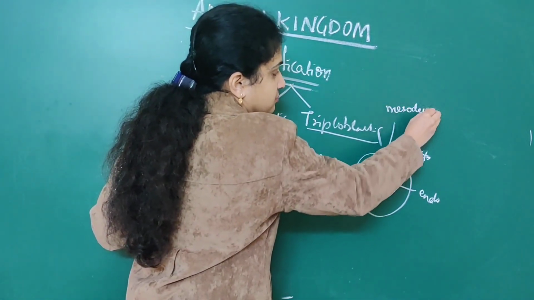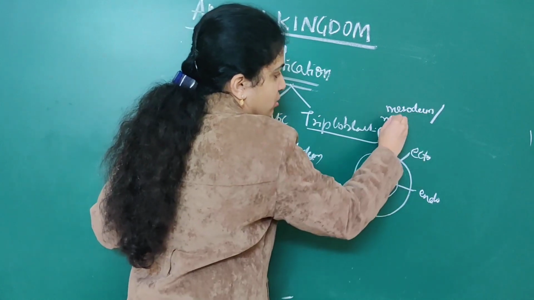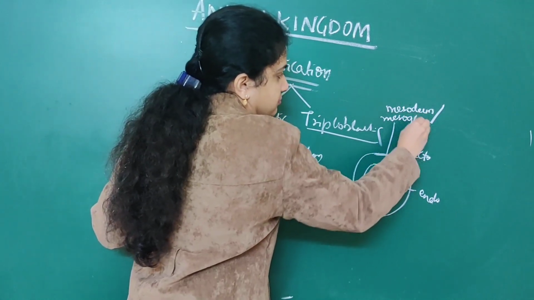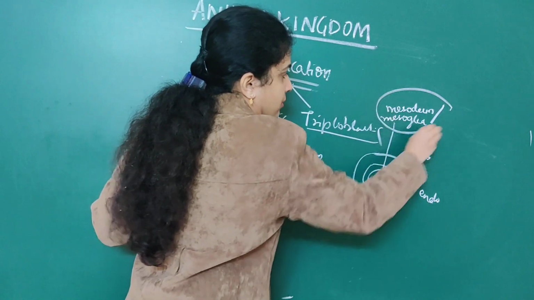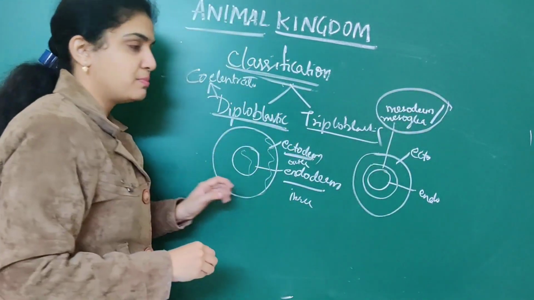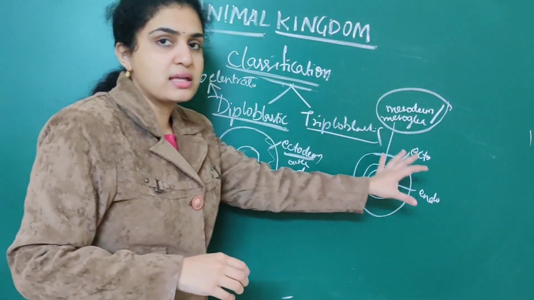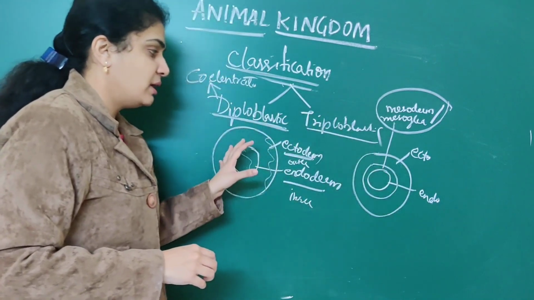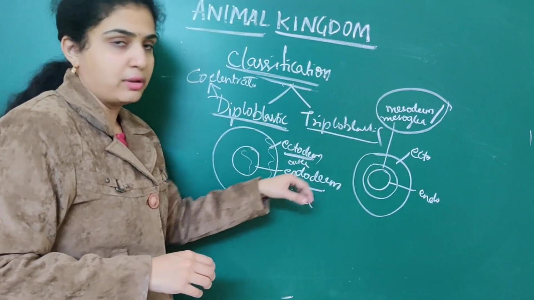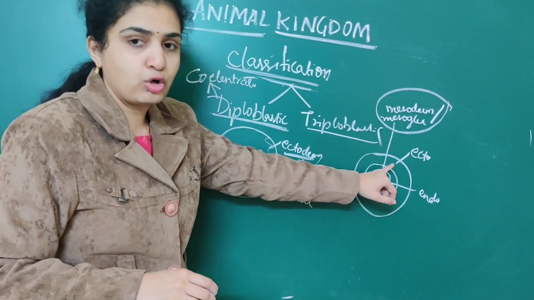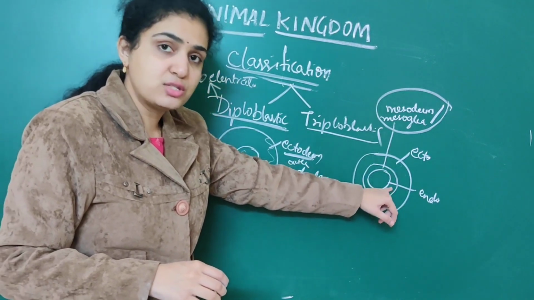Mesoderm or mesoglia. So mesoderm or else mesoglia. That's why they are called triploblastic animals. Diploblastic means ectoderm and endoderm. Triploblastic means ectoderm, endoderm as well as mesoderm.